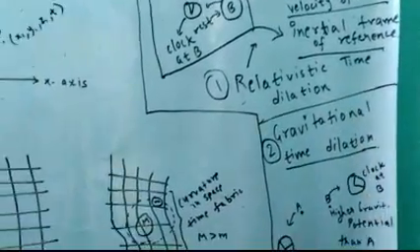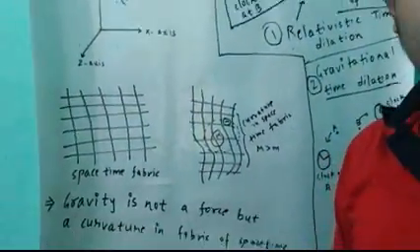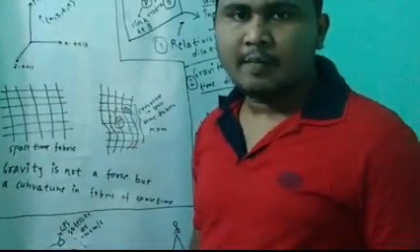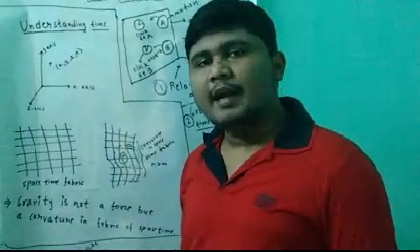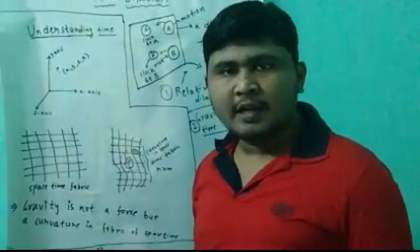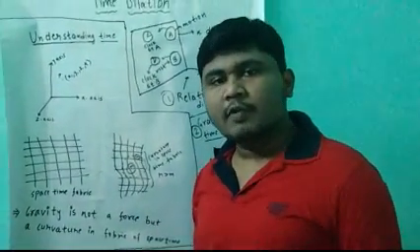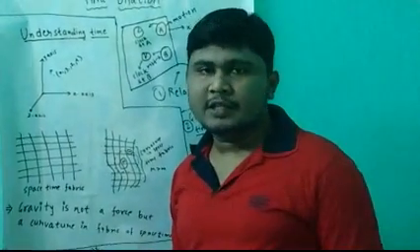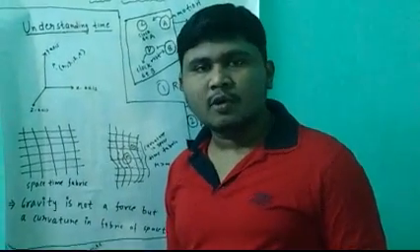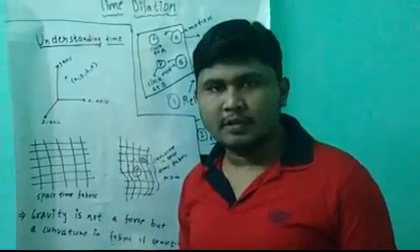Relativistic time dilation is given in the special theory of relativity by Einstein, which he formulated and published in 1905. The special theory of relativity only deals with inertial frames of reference. It does not deal with non-inertial frames of reference.